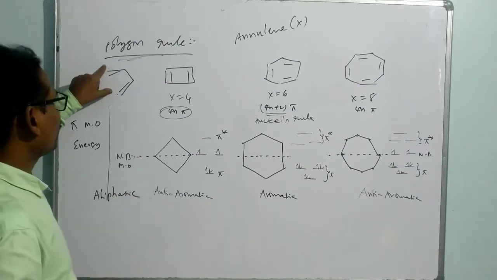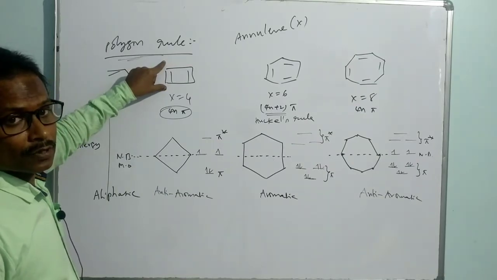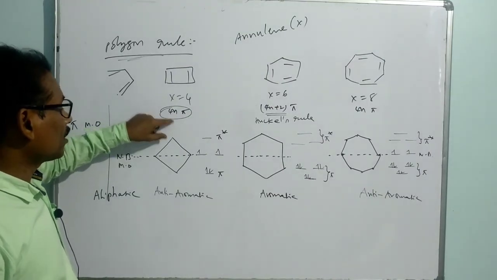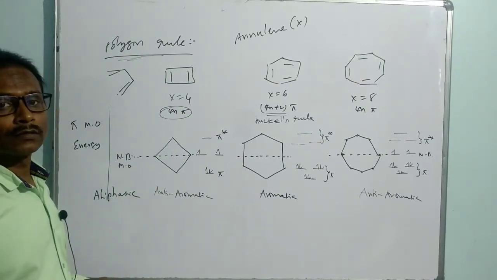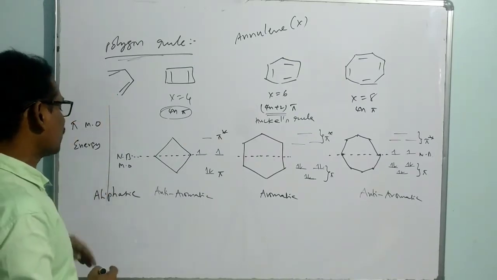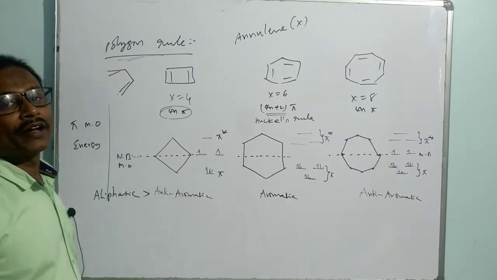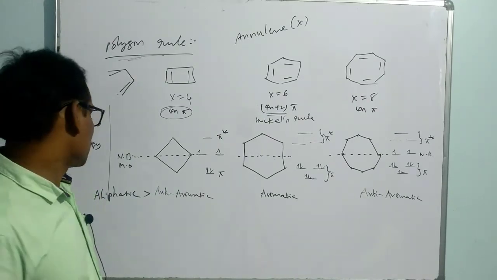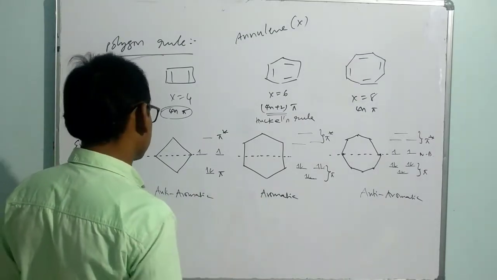So we have an aliphatic compound, an open chain compound under conjugation, and a closed chain compound under conjugation. But whenever a closed chain under conjugation follows 4n pi electrons, you have the unpaired electrons, that's why the anti-aromatic species is less stable compared to aliphatic. This is under conjugation and an open chain system, that's why it is referred to as aliphatic. So the aliphatic conjugated system is more stable than anti-aromatic. You know the meaning of anti-aromatic: it is a cyclic system having 4n conjugated electrons. So aliphatic is more stable than anti-aromatic. And among all three, aromatic is the most stable.